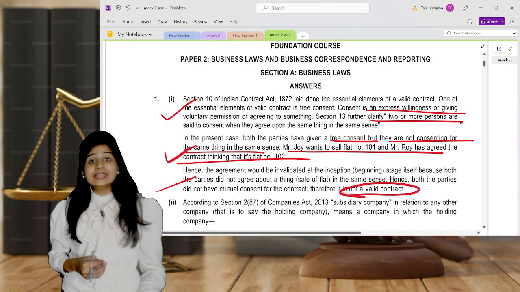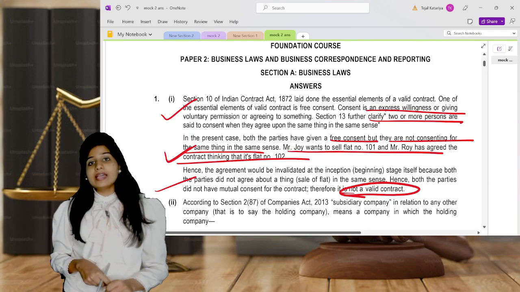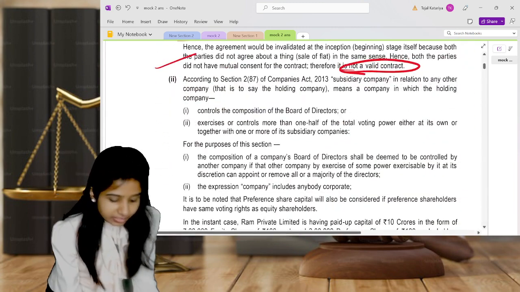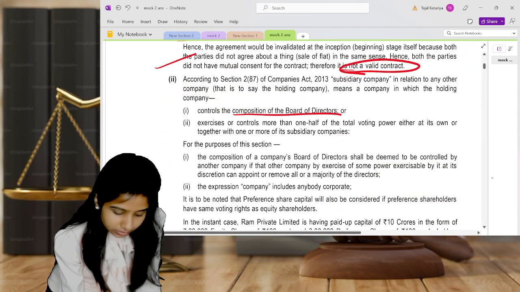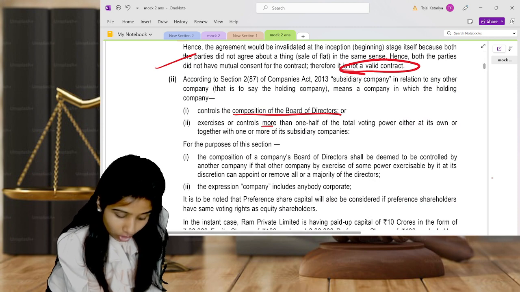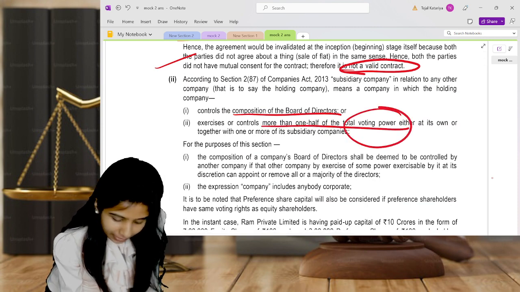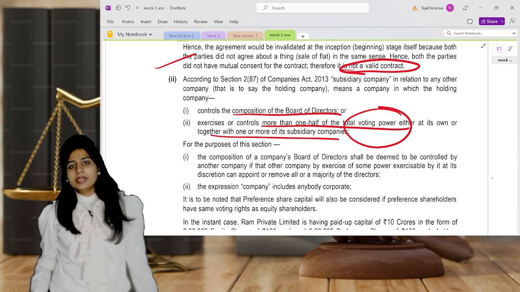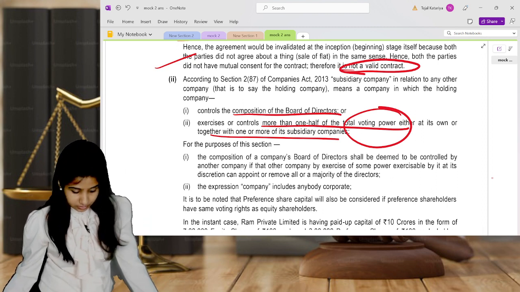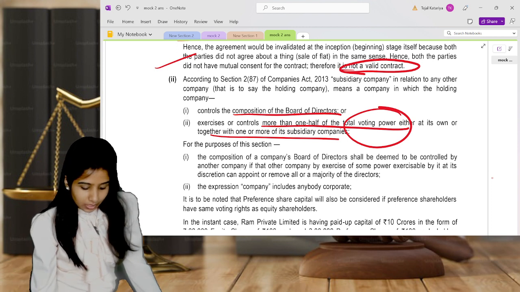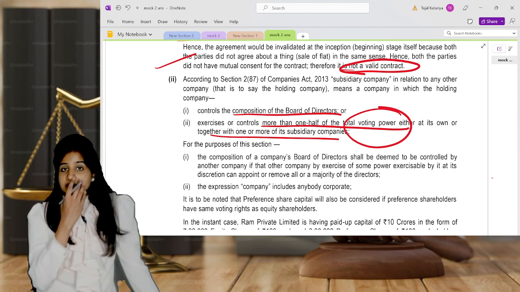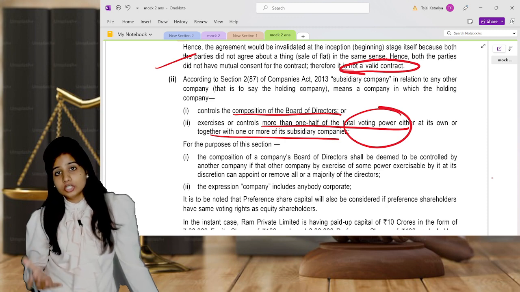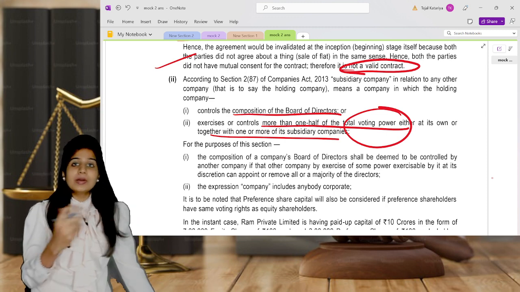The second thing, the most important: we have seen that whenever you are talking about a subsidiary company, it means either controlling the board of directors or the composition of the board, or holding more than half of the voting power in the company, by themselves or together with other subsidiary companies. Now understand, voting power is given to the equity shareholders, but the question is silent about whether the preference shareholders have voting power or not.